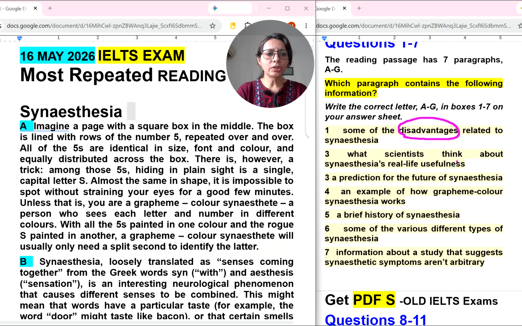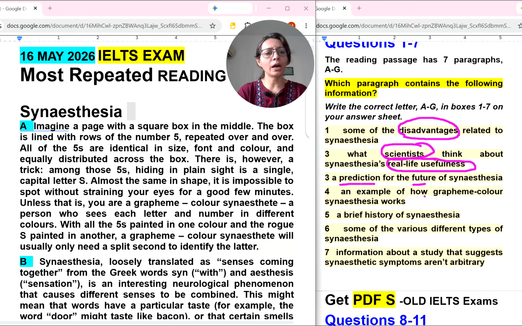What scientists think about synesthesia's real life usefulness. So scientists and real life usefulness, something will be explained in any paragraph. Third is a prediction for the future. So of course the last paragraph or second last paragraph may be there for prediction for the future of synesthesia.